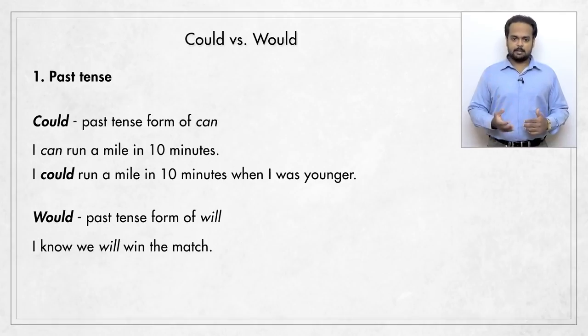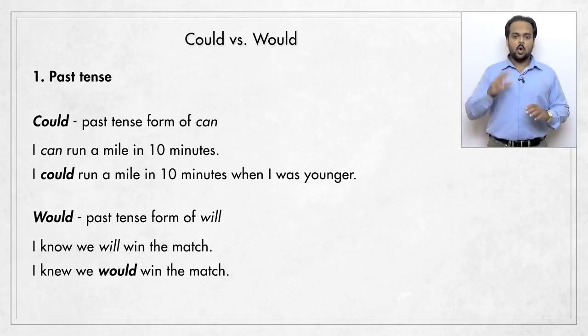In this next example, I know we will win the match. So maybe we're on the same team, and I tell you, I know we will win, I'm confident. But if the match happened in the past, it's already finished, and I want to say that I was confident, I can say, I knew we would win the match. Here, will becomes would. This is the first difference.